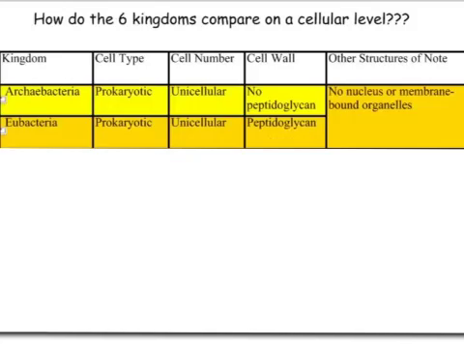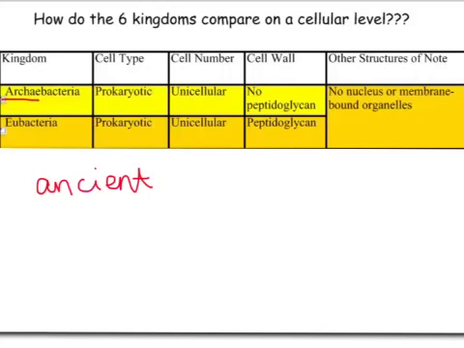And to throw you off right from the start, I'm going to show you the first 2 kingdoms together. Formerly known as Kingdom Monera, the 2 kingdoms that are made up of bacteria, now divided into 2. We have the Archaeobacteria right here, and then we have the Eubacteria. Archaea, if we look at this first word, means ancient. Think about archaeology and what they study, ancient things. So the Archaeobacteria were the earliest life forms on Earth. And then Eubacteria, EU at the beginning of a word means true. So they're kind of the true bacteria.